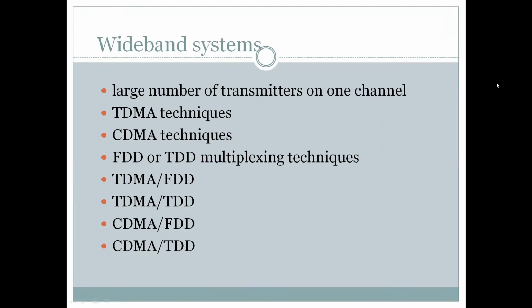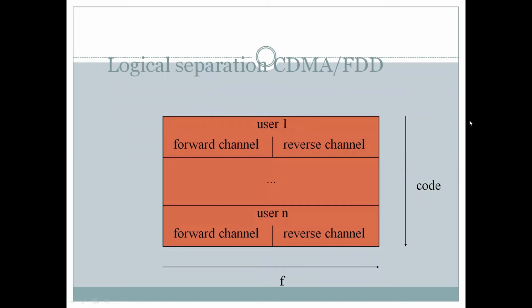There are frequency division duplexing or time division duplexing techniques. Just like narrowband systems, TDMA in tandem with FDD and TDMA in tandem with TDD is used. Also, since code division multiple access is a characteristic of wideband multiple access techniques, CDMA is used in tandem with FDD and also with TDD. So now we will study the logical separation diagram in CDMA FDD.